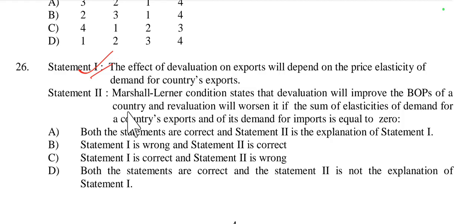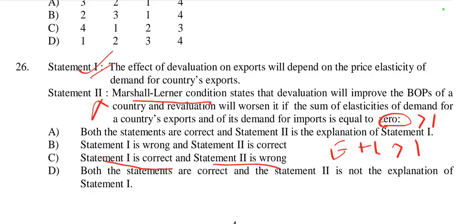Then statement 2, the Marshall-Lerner condition states that devaluation will improve the balance of payments of a country and revaluation will worsen it if the sum of the elasticity of demand for a country's exports and its demand for imports is equal to 0. No, the sum of export and import elasticities is greater than 1, not 0, according to the Marshall-Lerner condition. So statement 2 is incorrect. Statement 1 is correct, statement 2 is wrong. Option C is right here.